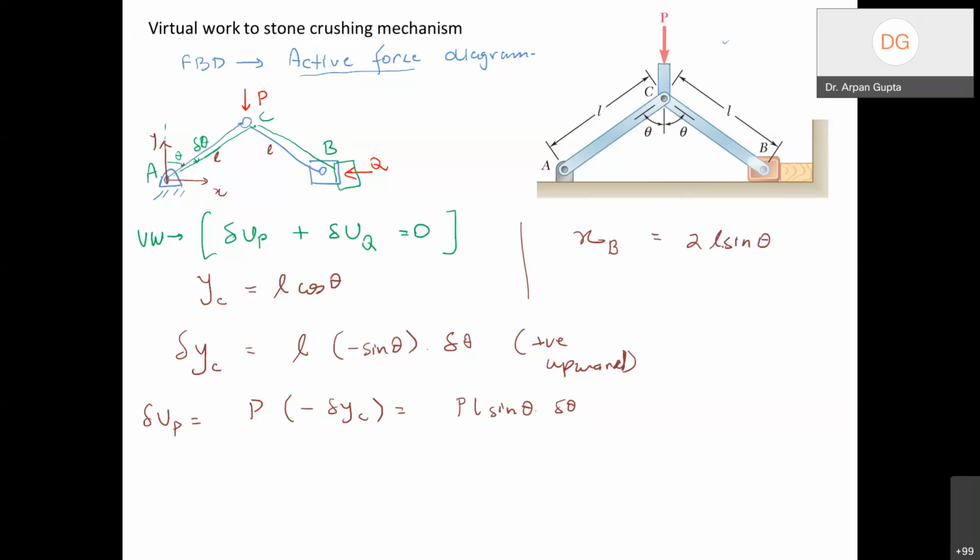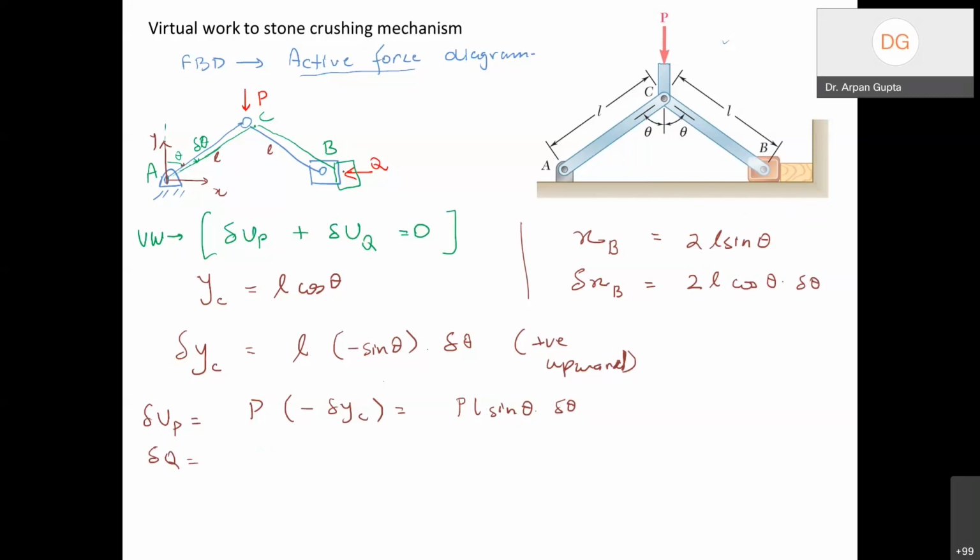Therefore I can express the virtual displacement delta xB in terms of delta theta by differentiating this. So this sine becomes cos theta times delta theta, 2L cos theta delta theta.